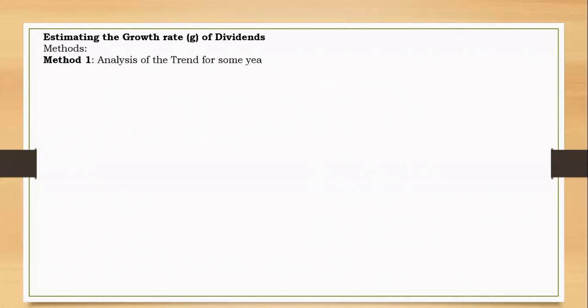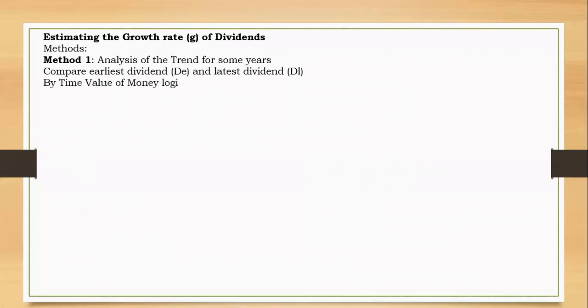All right, now we can proceed and take a look at the assumptions of the dividend growth model. But first, let's take a look at how to determine the G, that growth rate. How do we determine the growth rate of dividends? Now we have several methods, and method 1 is usually the analysis of the trend for some years. We just check the trend of dividends, the way they are increasing, because this is about the dividend growth model, so we expect the dividend to be increasing. Now, you just have to compare the earliest dividend, shortened as E, and the latest dividend, L. Just compare them and use the concept of time value of money to arrive at the answer.